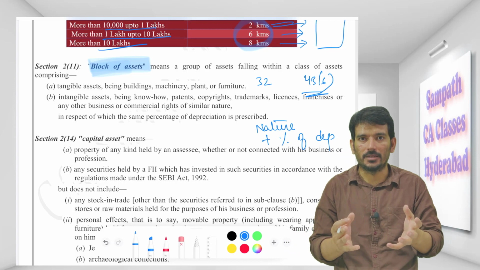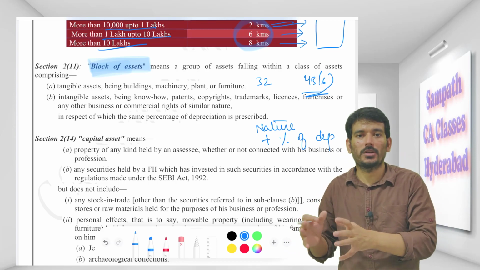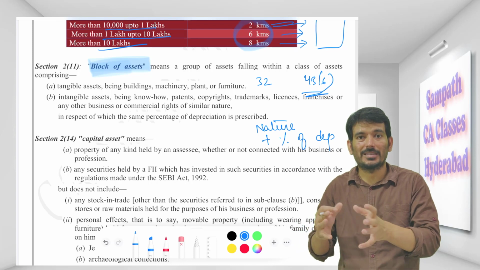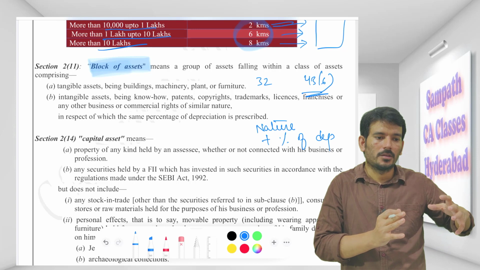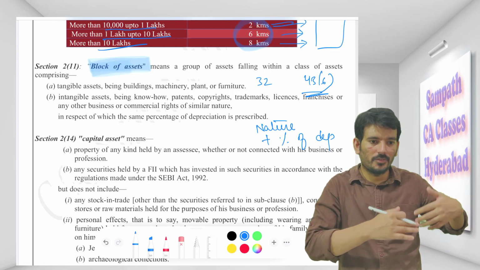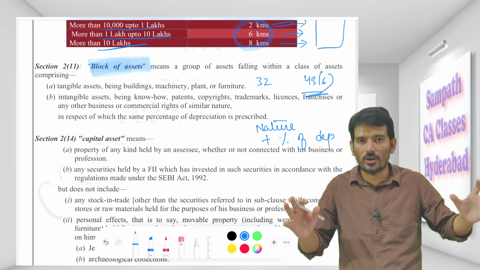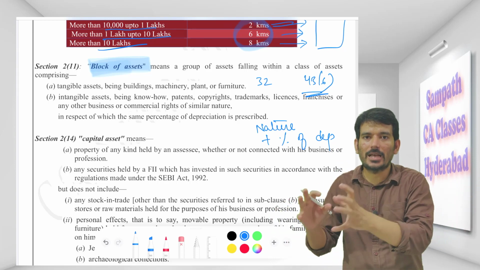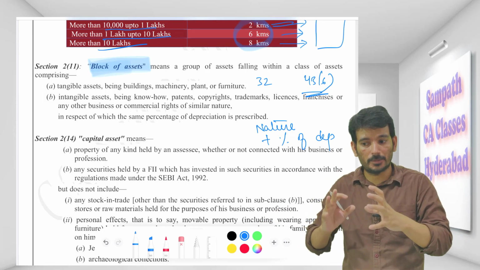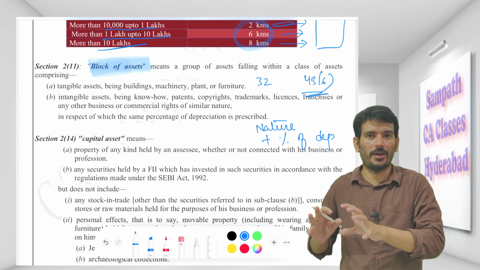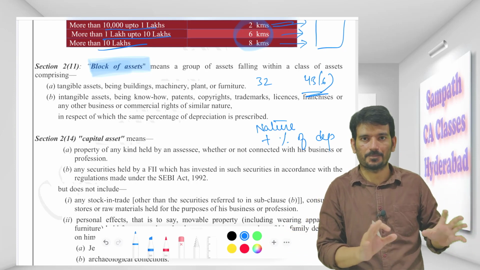Clear? I have a building. One building my employees are using as quarters or for residential accommodation, and there is another building I am using for hospitality, like I am giving it on a rent basis, for example. So I cannot say both are the same block. It has to be a different block. Yes, maybe the same building, but the purpose for which I am using the building is different. It will attract a different rate. It's 5% here, and here it's 10%.